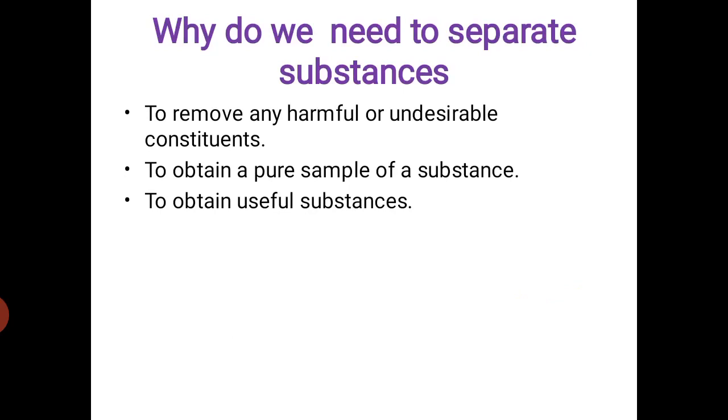The next reason is to obtain useful substances. A mixture may contain one or more useful constituents. These should be separated for their proper use.